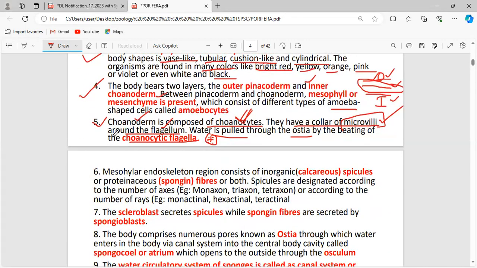As I said, these poriferans have a functional division of labor. See, the inner layer is called the choanoderm, which is composed of a different type of cell called choanocytes. The choanocytes have microvilli around the flagellum, and because the flagella are present only in the choanocytes, water can be taken into the organism through the ostia. The function of the choanocytic cells is to move water in and out of the body of the organism. Each cell is destined to do a different function. That is why these poriferans have a functional division of labor.